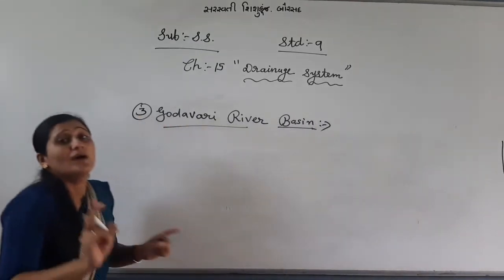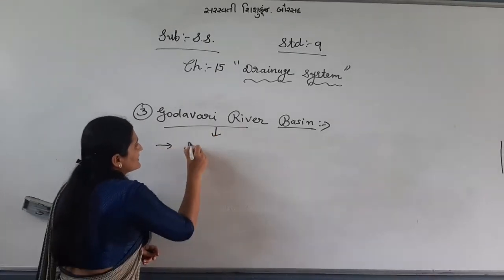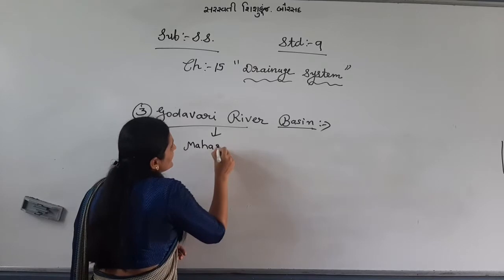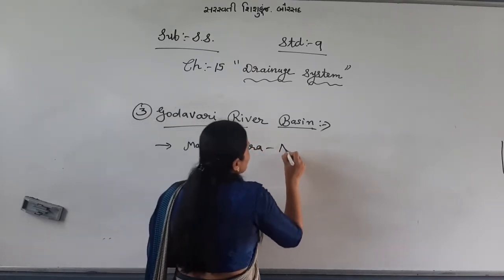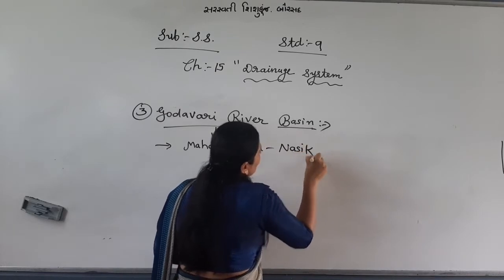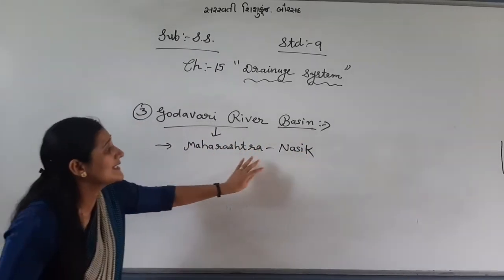Now, Godavari river basin originates from Maharashtra, Nasik district.